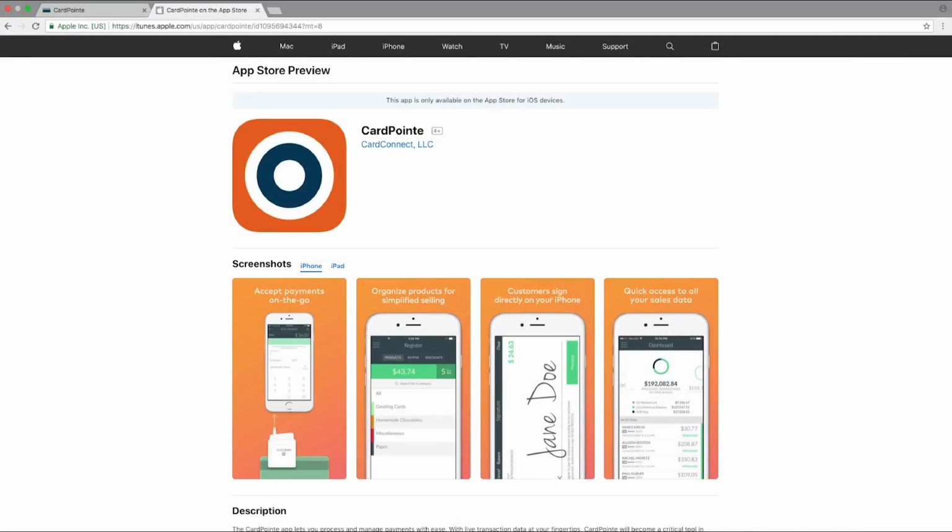One thing we want to remind you of is that the CardPointe mobile app is another place you can view your transaction data on the go. You can download it for free from the Apple or Google Play stores.